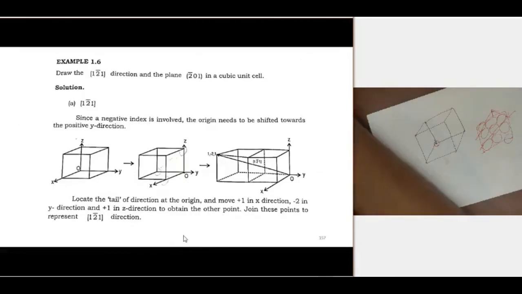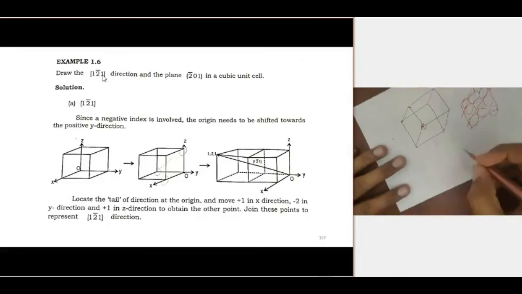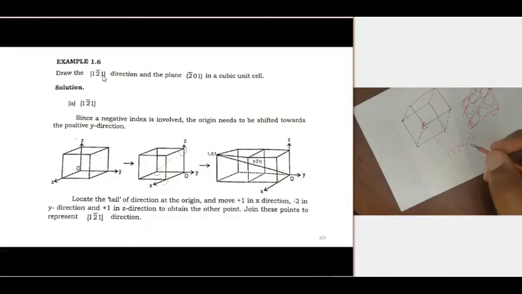Some examples for calculating the Miller indices of a plane. Draw the 1 -2 1 direction and the -2 0 1 plane in a cubic unit cell. So the question is actually a reverse one. Here the Miller indices are given, and from that we need to draw a plane and a direction. So 1 -2 1 is the direction.